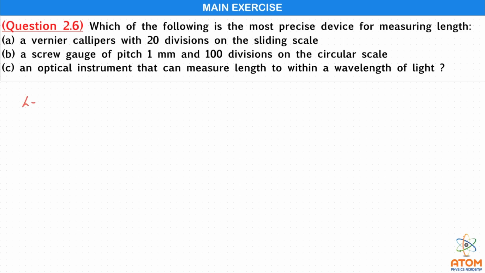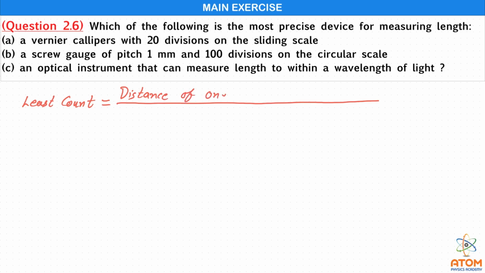See, least count is equal to distance of one division in main scale and divide by number of divisions in secondary scale.